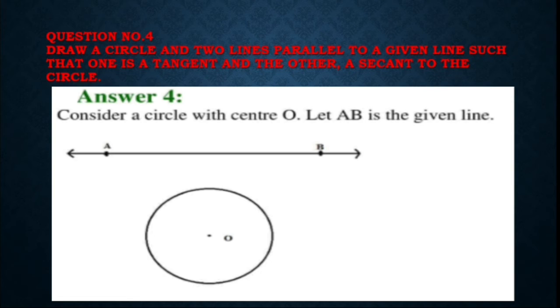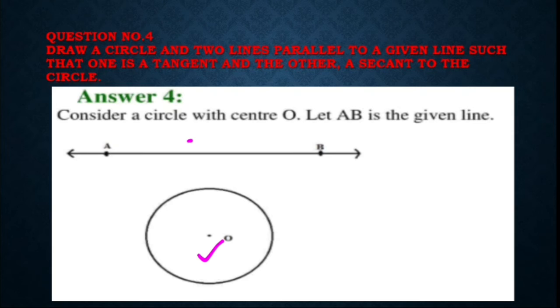Now next question. It is a construction. Draw a circle and two lines parallel to a given line such that one is a tangent and another one is a secant to the circle. Okay. So suppose this one is a circle. When you are drawing this in the sheet, draw a circle first of all of any radius and take a line at the outside of the circle.